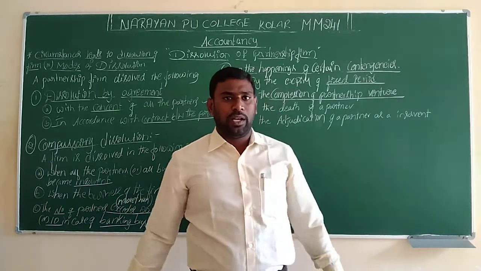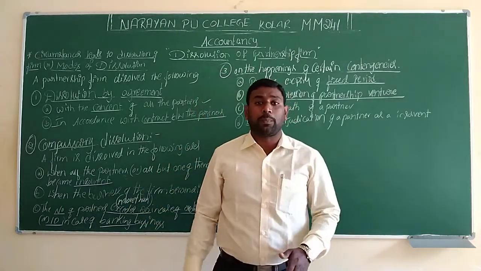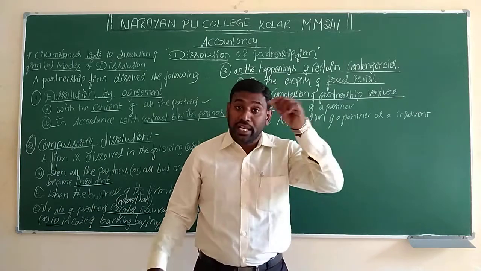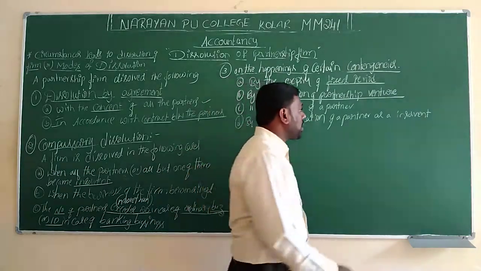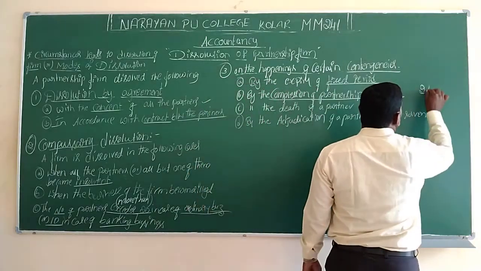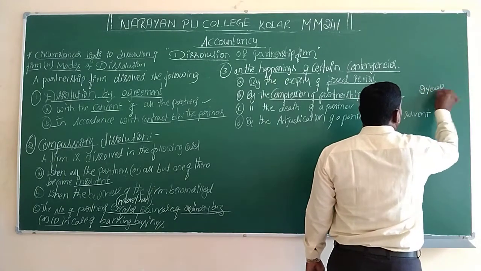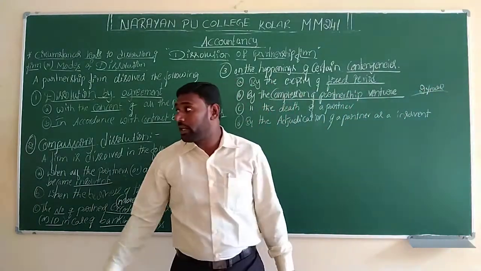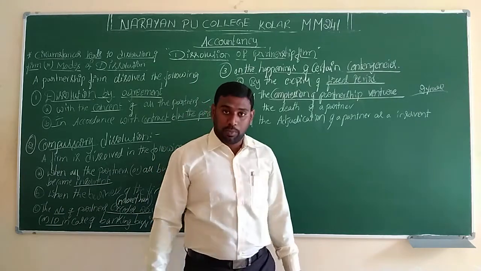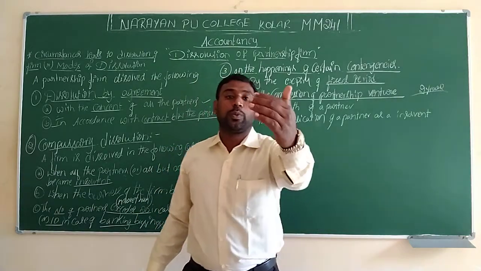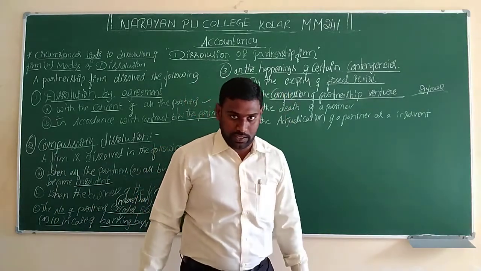For example, take your and our relationship as student and lecturer in our institution. The duration is how many years? 2 years. If you are admitted in our college as a commerce student, in the first year you are considered a first PUC student.